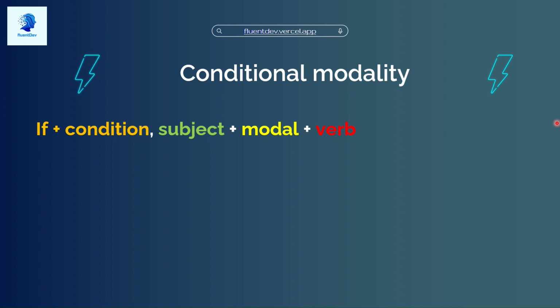Let's have a look. So the basic structure here is if plus some condition. So if this happens, then some subject plus modal verb will happen, okay? Now, if I give you a casual example, right? If I eat too much pizza, then I might feel sick, okay? Let's take a look at some technical examples, though.